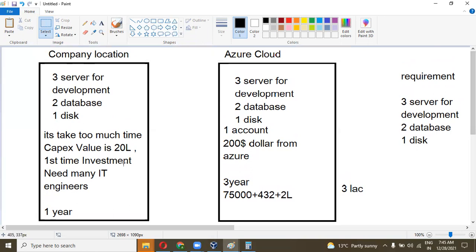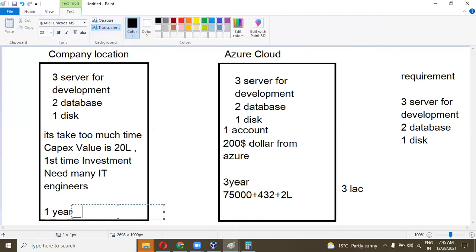Yes. So for the first time setup, I need 20 lakhs. And for the first time setup in the Azure cloud, I have $200. And for the 3 years, I need only 3 lakhs. Here, I need 20 lakhs for 1 year. And also if I run it for 2 more years, 2 years more, then